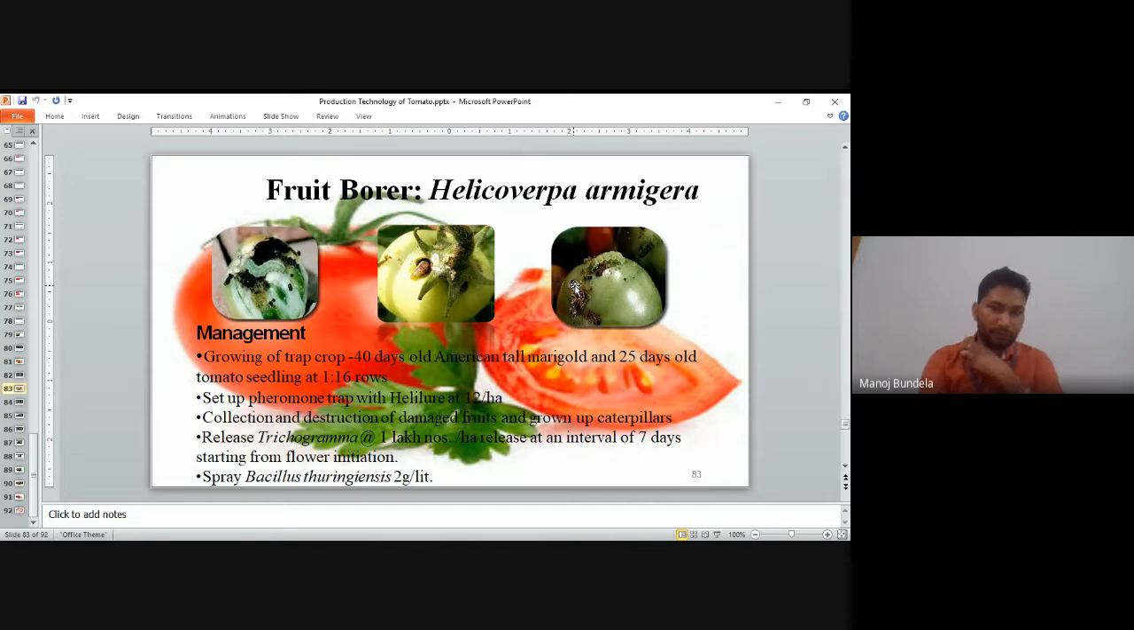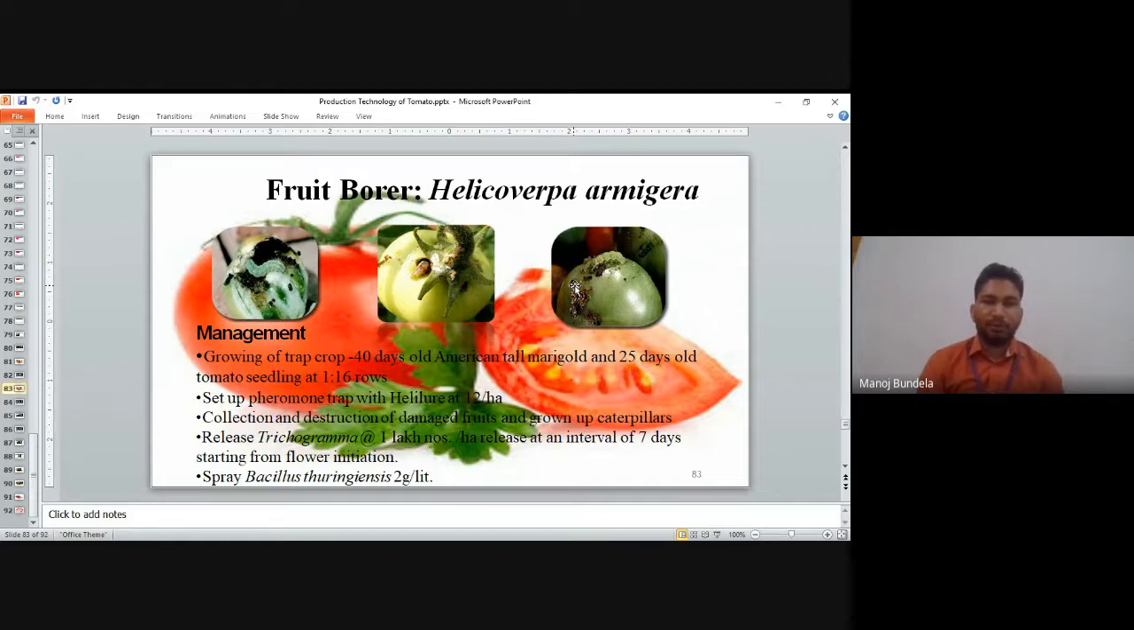Management: growing of a trap crop, meaning 40 day old American tall marigold with 25 day old tomato seedlings. Normally to control the fruit borer we can use a trap crop. You can use marigold. The fruit borer insect will first damage the marigold, and after that it will damage the main crop. So if we use the trap crop outside of our field, Helicoverpa armigera will eat the marigold only and will not damage our main crop. One marigold seedling next to 16 tomato seedlings we can use for the trap crop.